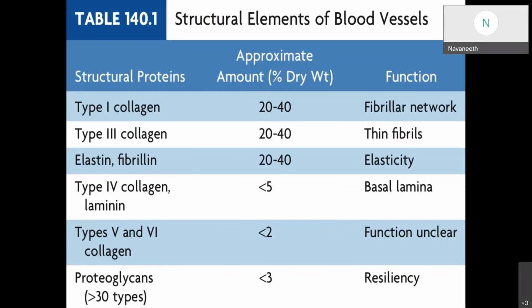Type 4 collagen is present at less than 5% of the blood vessel, and its function is maintaining the basal lamina. Type 5 and 6 collagens are less than 2%, and their function is unclear, and proteoglycans are less than 3%. They contribute to the resiliency of the blood vessels.